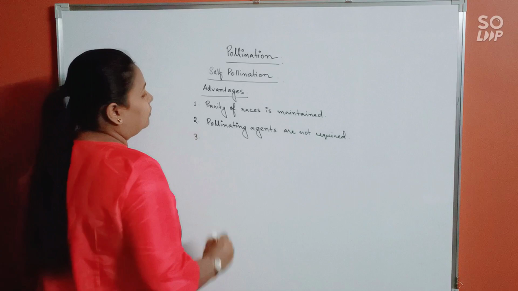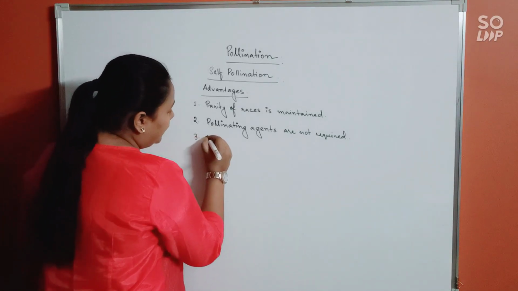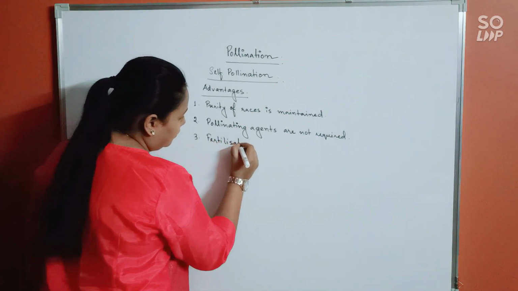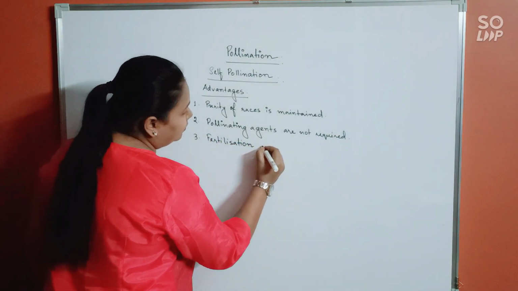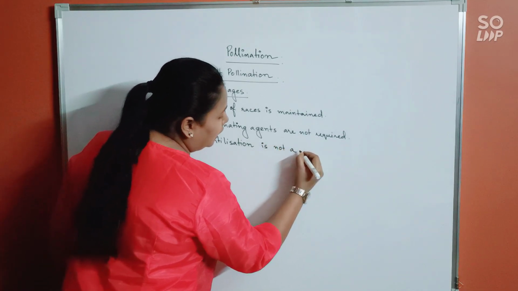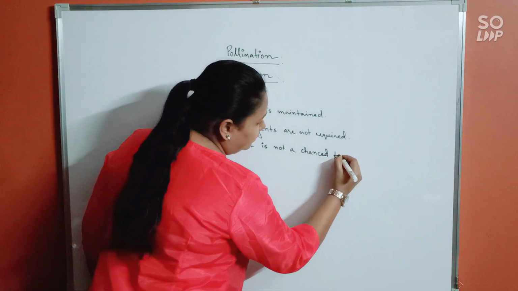Third is that fertilization is not a chance factor.